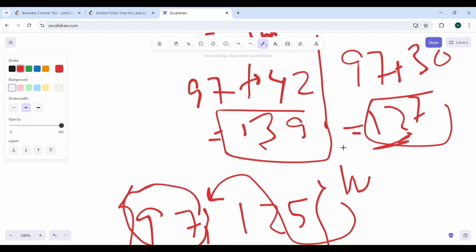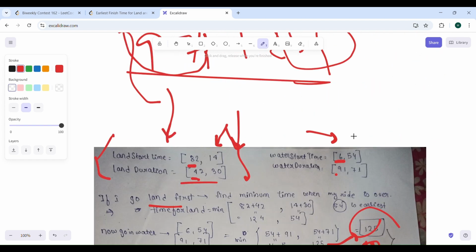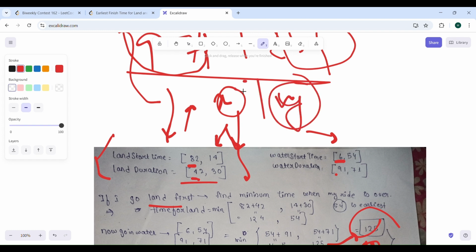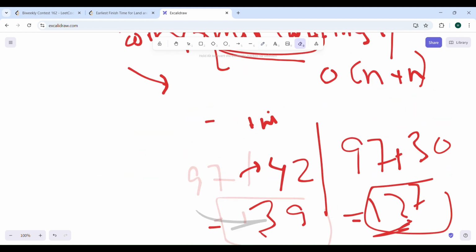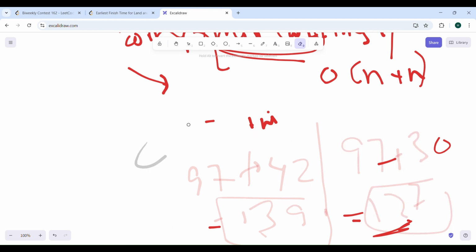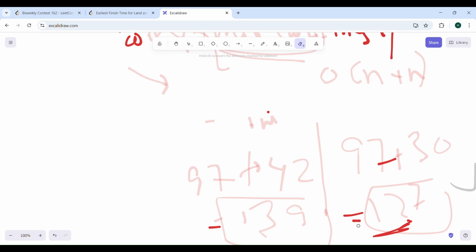So now what logic could you build from this place? I guess you pretty easily understood that we need to compute the minimum land time and the minimum water time, right? And after that you will traverse on the water time and check some conditions. But before jumping to the code, let's clear one more thing, to clear all your doubts if you have any.